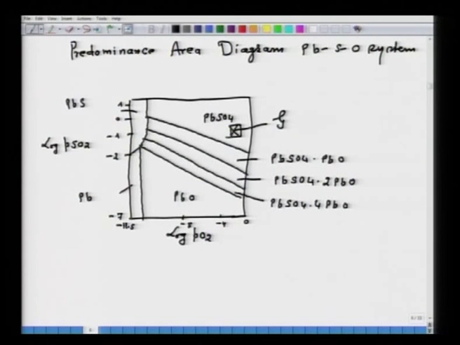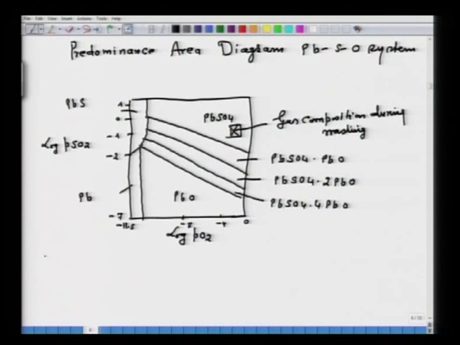This is the gas composition during roasting operation. Now, some important information that we can derive from here.